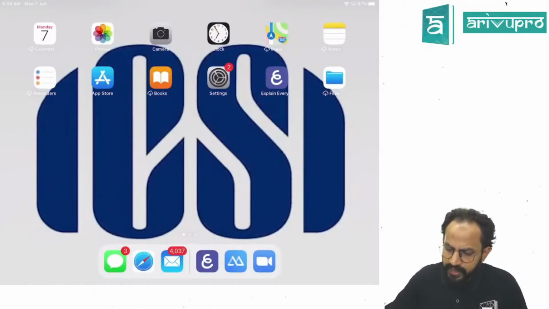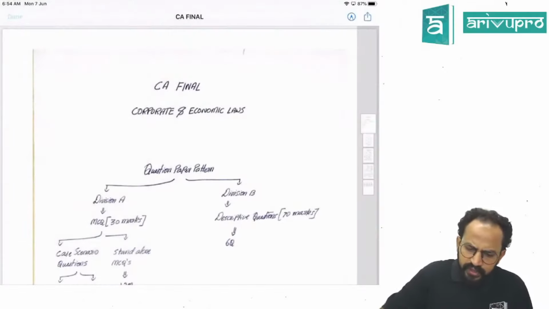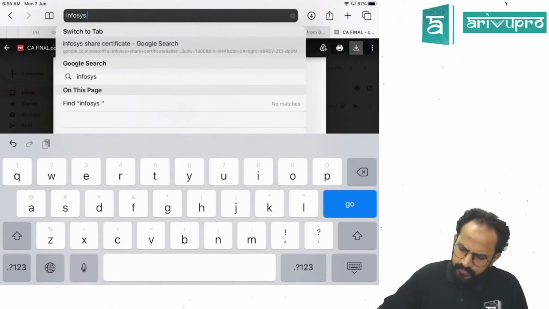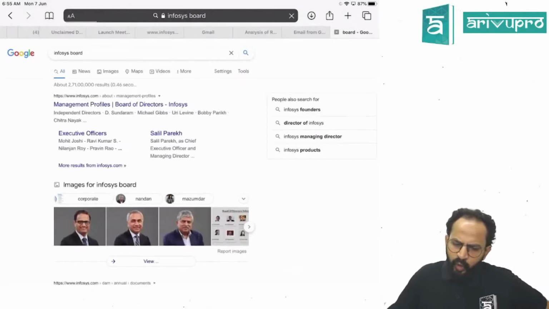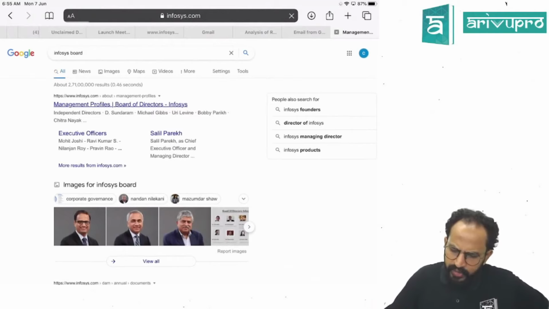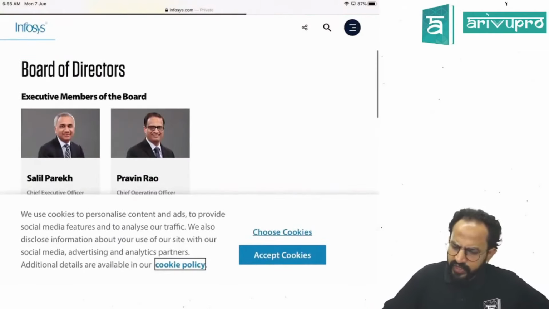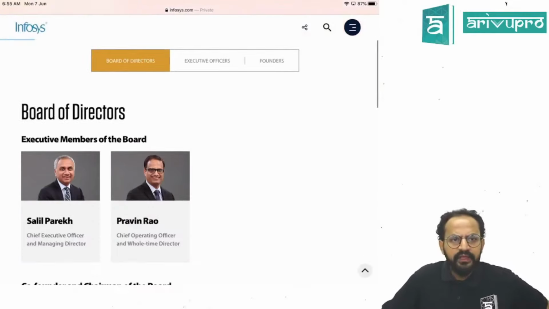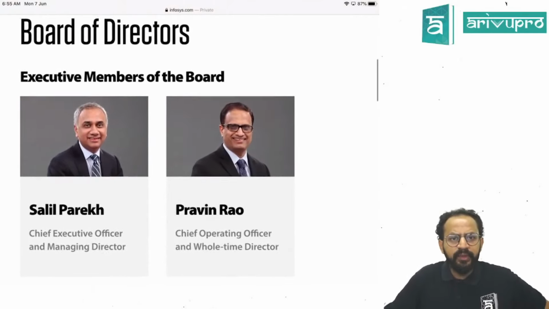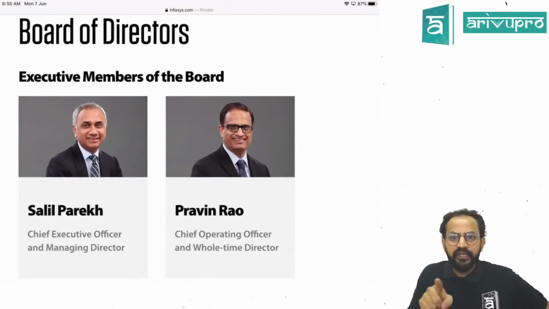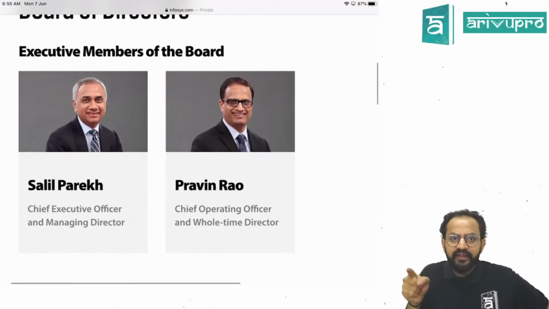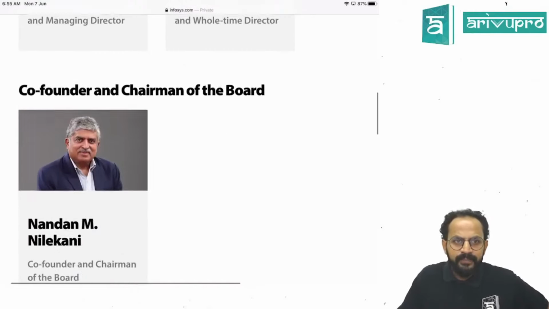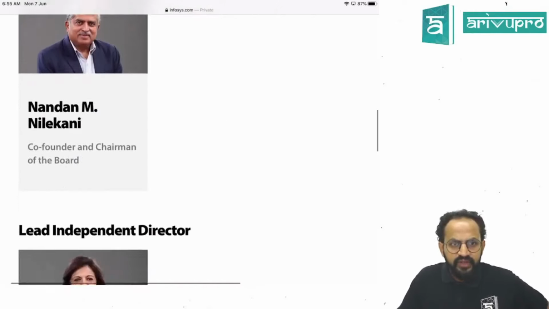Now I'll give you an example. If I open the Infosys board, the board of directors of Infosys, can you see this? Executive members of the board are full-time employees, and see them, MD and whole-time director Praveen Rao. Yes, okay.